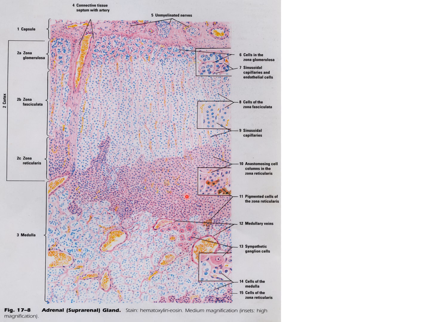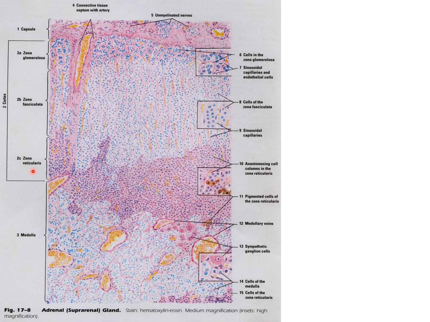Now, in panoramic view, adrenal suprarenal gland under the H&E stain, medium magnification, you can see this outer zone is the capsule. This portion is the medulla. Sorry, the cortex is divided into three zones. Zona glomerulosa. This area is the zona glomerulosa. This part, the column-like cells, we will call zona fasciculata. And this haphazard arrangement of the cells is given the name zona reticularis.